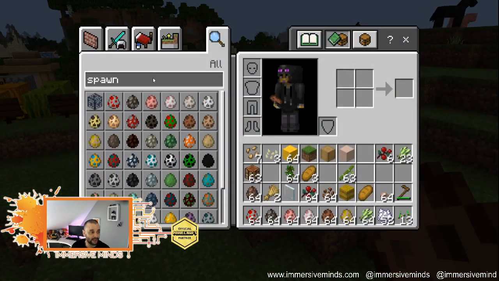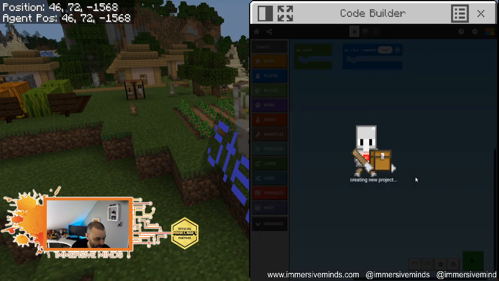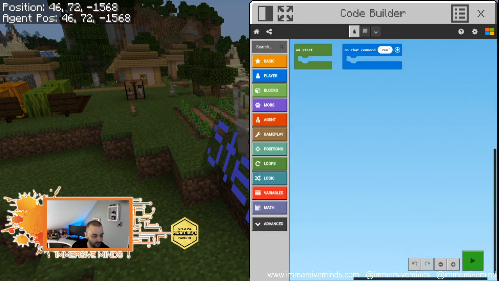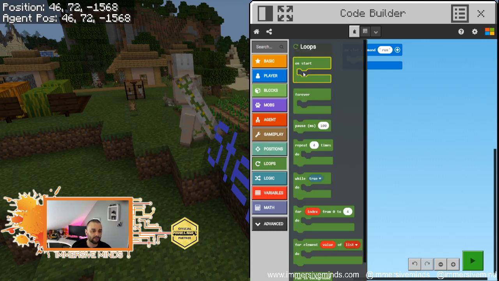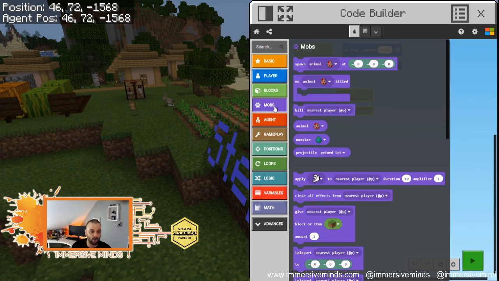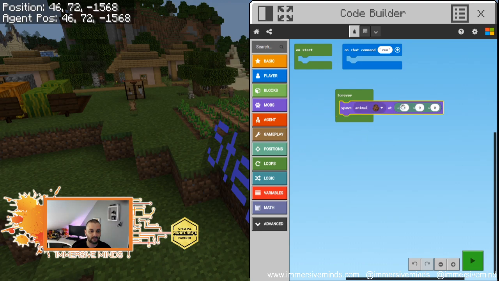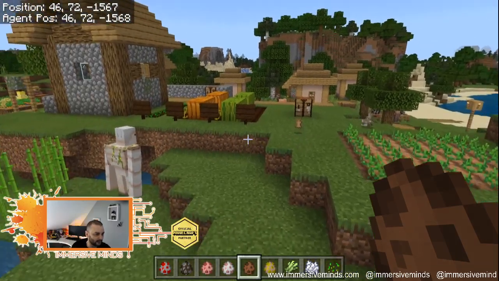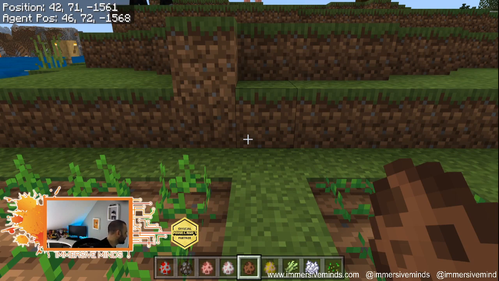And actually, if we do some coding, let me just bring up C for coding. Let's just call this crop failure. And I need to make sure that you can see that in OBS, because sometimes I switch. No, you can. Okay. So if we do something like crop failure, we could do something like a forever loop. So let's just do a forever loop that says mobs spawn a rabbit at, and we'll go and get a key location. So let's get this crop location, which is right here in the middle. So we're just going to write this down on my board. So let's do 4271 minus 1561.